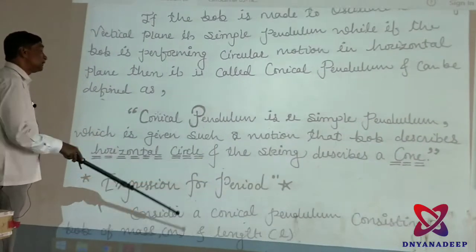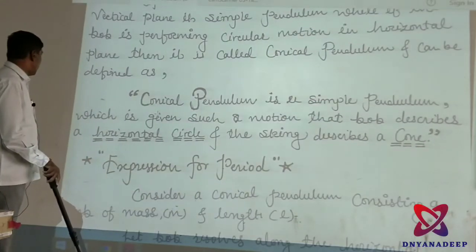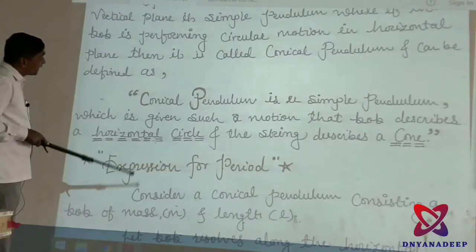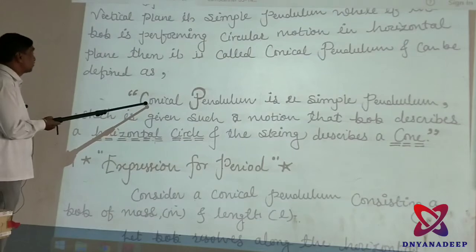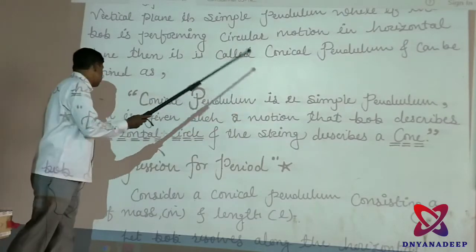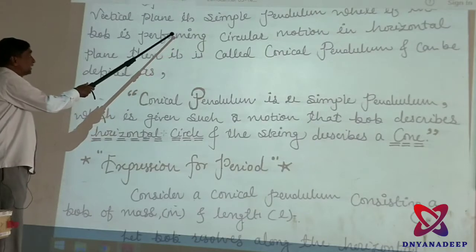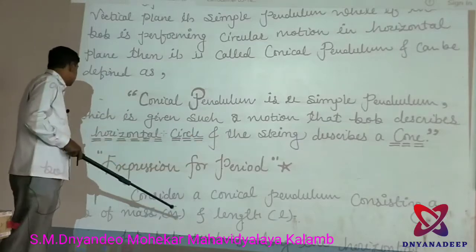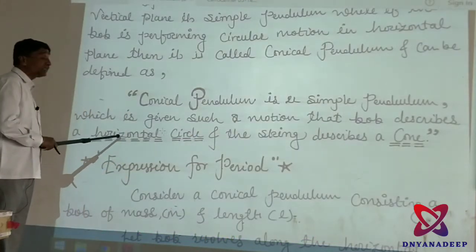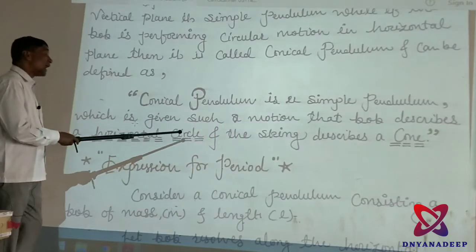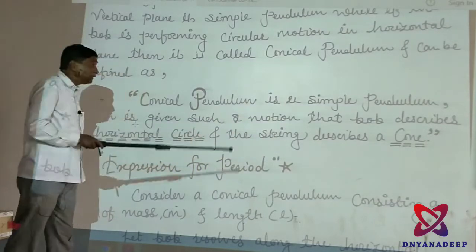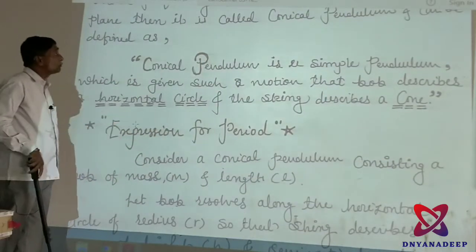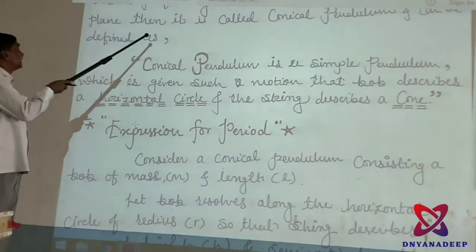Now the conical pendulum is the simple pendulum moving in a horizontal circle, and the string describes a cone. What is the actual cone? Here you have to write down the definition or its explanation. Conical pendulum is the simple pendulum set in such a motion that the bob describes a horizontal circle. Horizontal circle is an important term, and the string describes a cone, whereas the simple pendulum oscillates in a vertical plane.